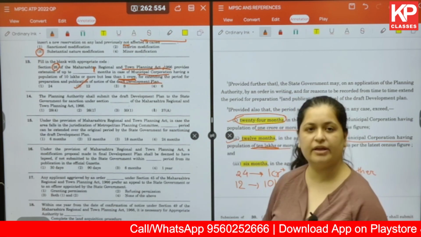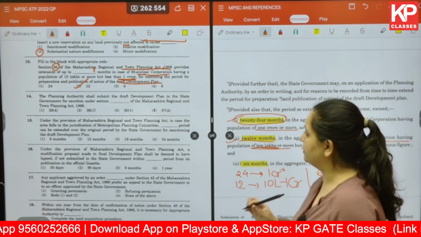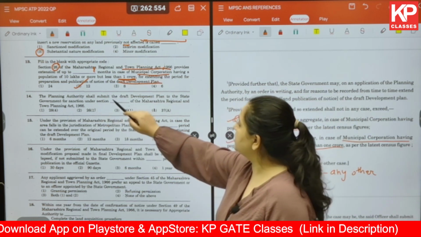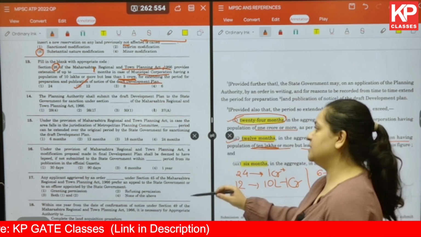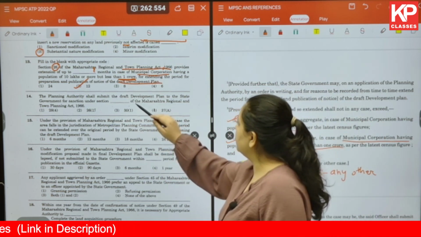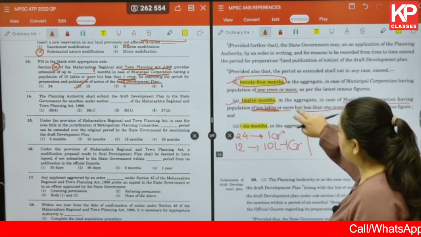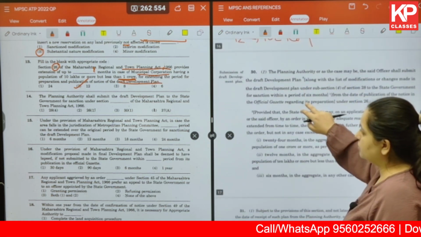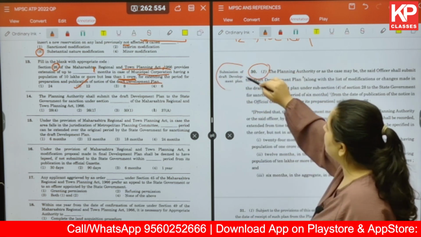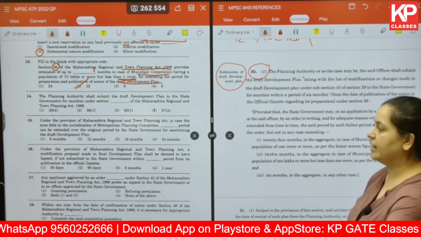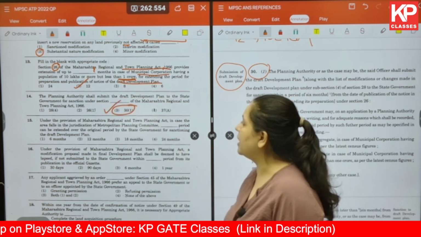Okay, this is again a very direct question from the MRTP Act. So the planning authority shall submit the draft development plan to the state government for sanction under section dash of the Maharashtra Regional and Town Planning Act 1966. So the correct section over here is 31, which talks about submission of draft development plan. Okay. So 3 is the correct answer.